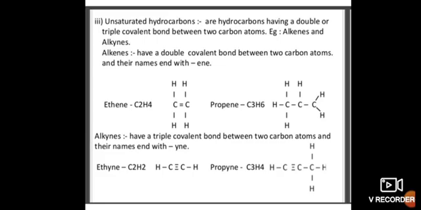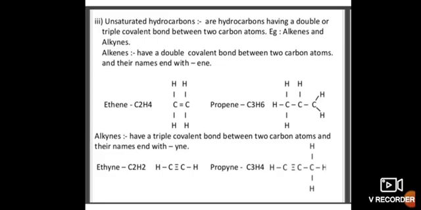So the name of the C2H4 molecule is ethene, then propene, butene, pentene. Ethene is the first member of the alkene family.